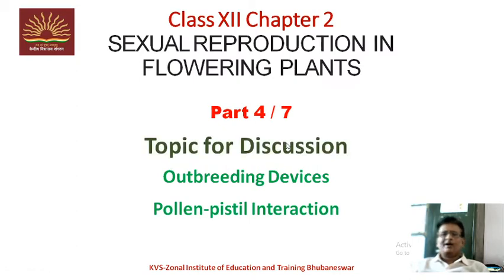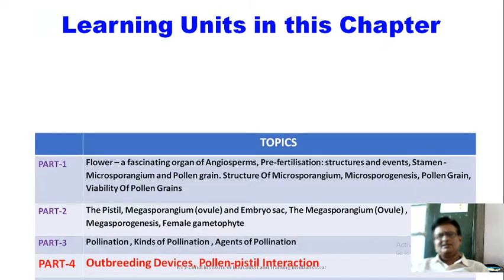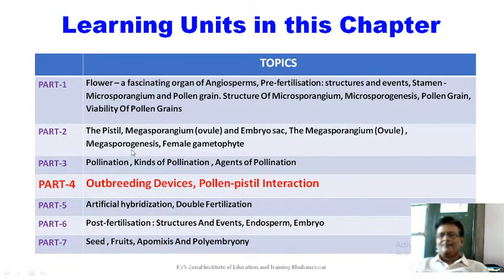We are doing class 12, chapter 2, sexual reproduction in flowering plants. This is the fourth session. Here we will discuss outbreeding devices and pollen-pistil interaction. You have already completed 3 sessions and now we are going to talk about the next session, that is outbreeding devices and pollen-pistil interaction.